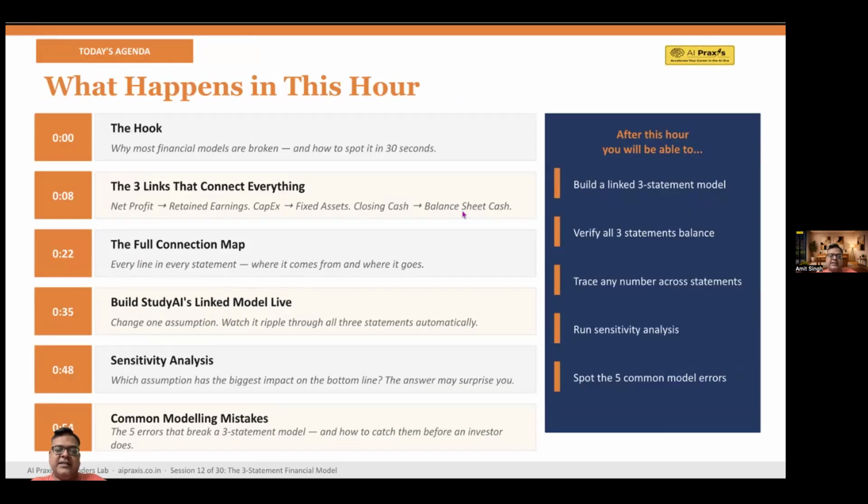Before that, let's understand this entire agenda. We'll start with the hook, and that is why most models are broken. Then, of course, we'll talk about the three links, the core connections, the full connection map, and then we have the live model build, one change with full impact. Then we'll study sensitivity analysis, what matters the most. And then there are common errors, in fact 5 common errors that can break a model. So by the end, you will be able to build, verify, and trace a full financial model.